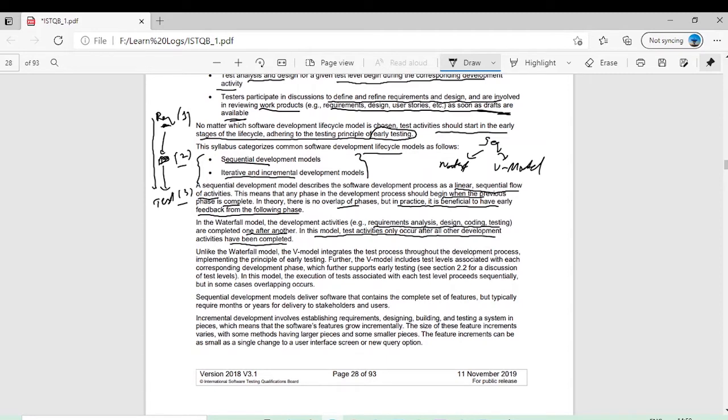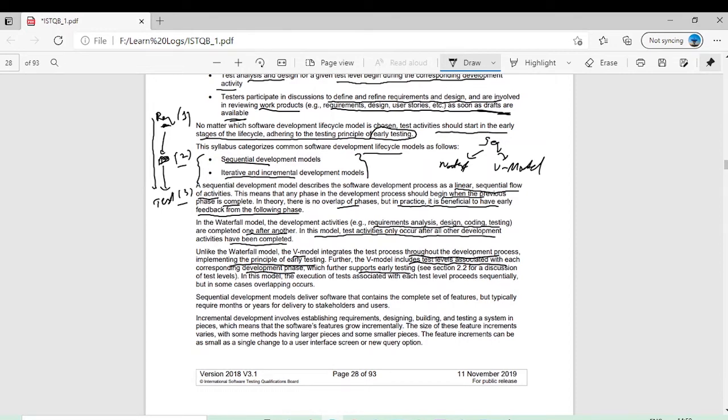The next one is the V model. It is a kind of sequential model, but what is the beauty of the V model? It fulfills the concept of early testing. The V model integrates the testing process with development, and in some cases there could be an overlap. So the V model integrates the test process throughout the development process, implementing the principle of early testing. Further, the V model includes test levels associated with each corresponding development phase, which further supports early testing.